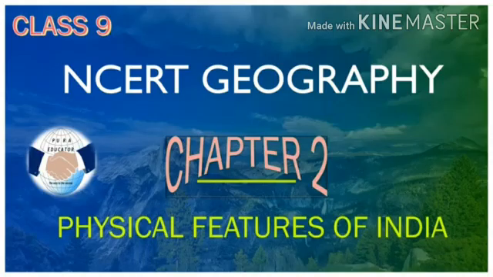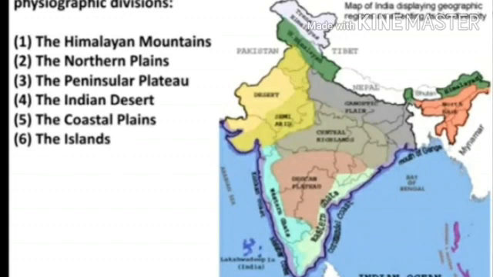I am here with your same chapter in Geography, chapter number 2, that is Physical Features of India. We have gone through the physiographic divisions, 6 divisions, one extra from the other parts of the world. That is the coastal plain we are having in India. That is in the last point of our discussion. We have already discussed the Himalayas, the Himalayan mountains, and how they have formed by the tectonic plates. I think you remember. Today we will go through the northern plains.